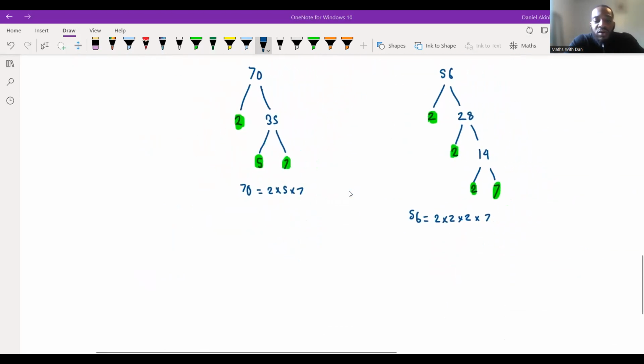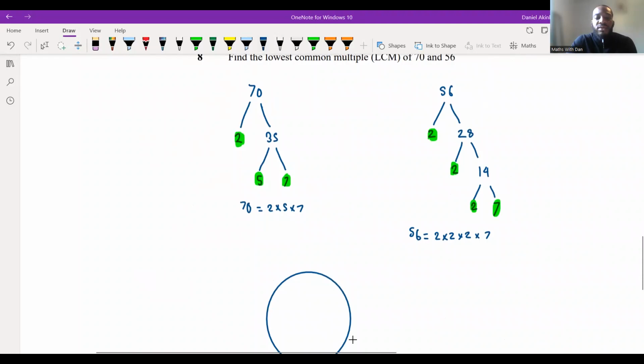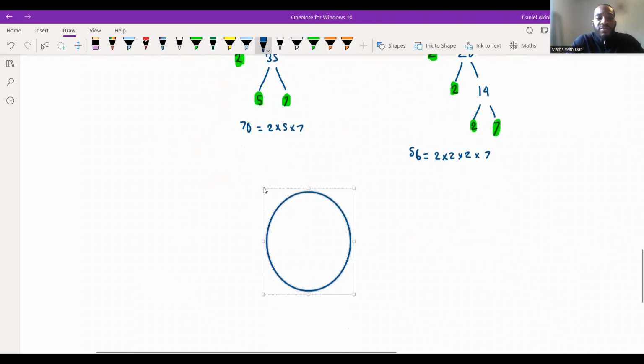So what we're going to do now is draw 2 circles. Circle number 1 like that. And then we're going to draw another circle. Let me just do it a little bit better. I'm being extra. And I'll do another one into shape. Why not? Like that. And then I'm going to call this 70. I'm going to call this 56. And then we just fill in our Venn diagram, right?